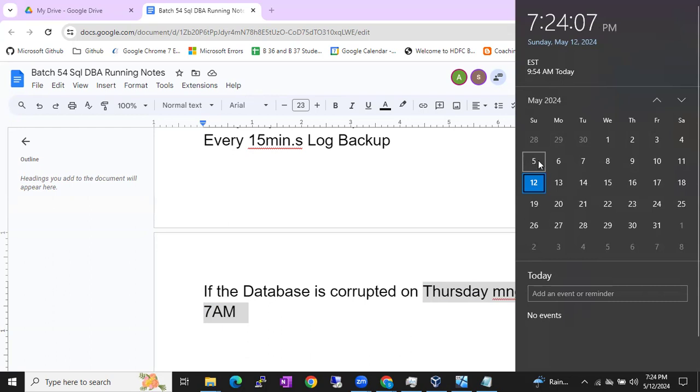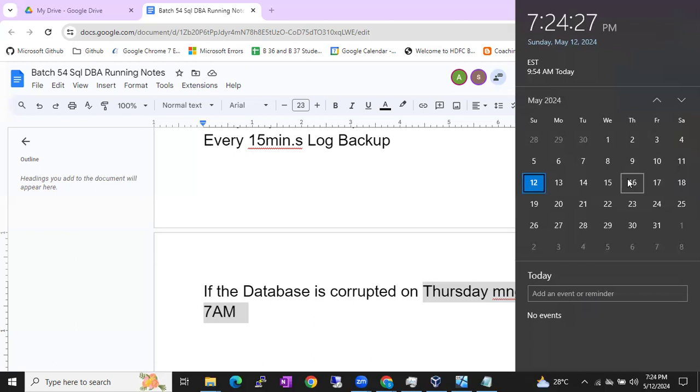So the fifth full backup and all the log backups from the 5th to the 16th. In our case, it was Thursday, which means the 16th. So from the 5th to the 16th, how many log backups are there? If all log backups are good, then you can recover the database, guys. Is it clear? I told you earlier in the morning session, we discussed log backups.